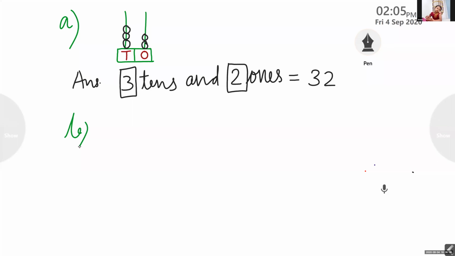B and complete. I'm finished. Okay, Anaya. Good, Anaya. So shall we move to the second one? Prarthana, are you ready for the second one? We have the second one. Let us draw the abacus.